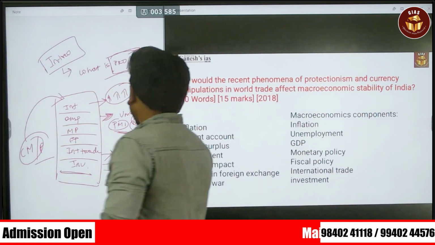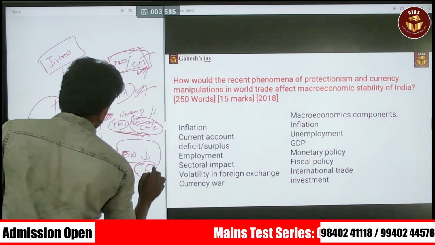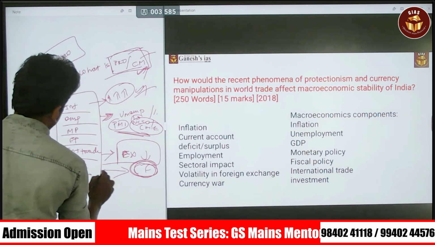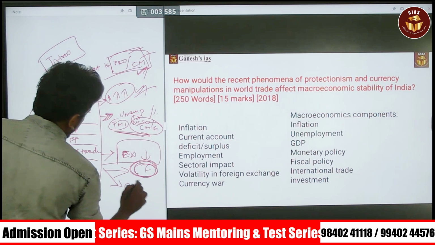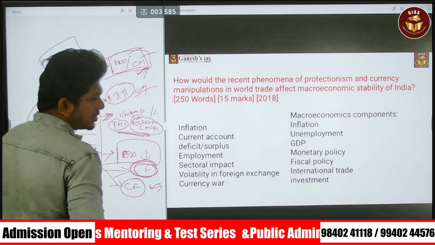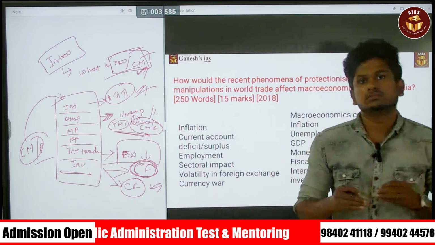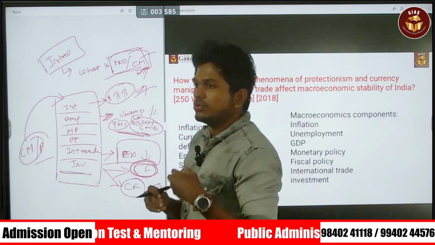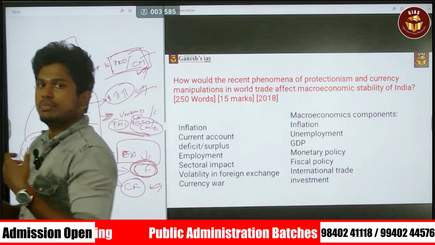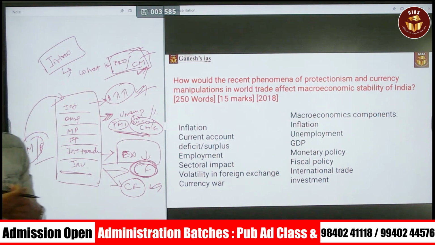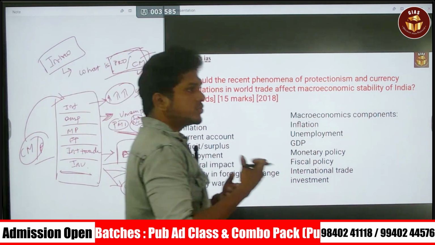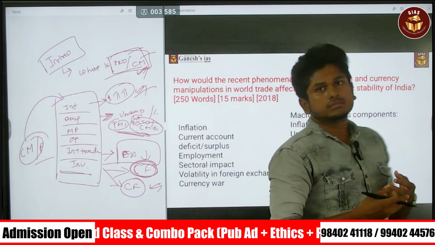So capital flight, you can quote this term, which means the investments are moving away from India. Try to use these kinds of terms in the mains exam, it will enrich your answer. That will lead to extra marks.